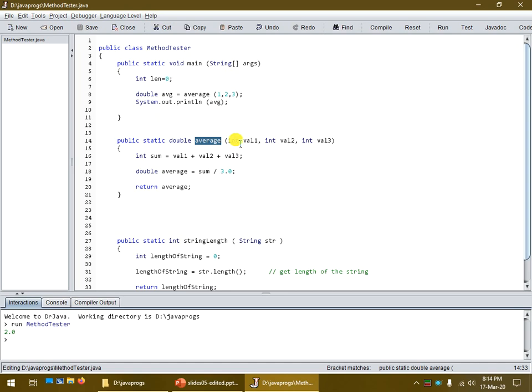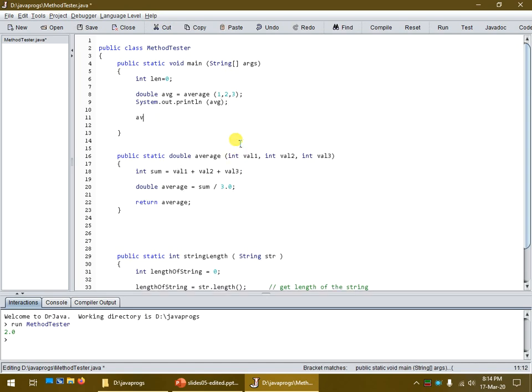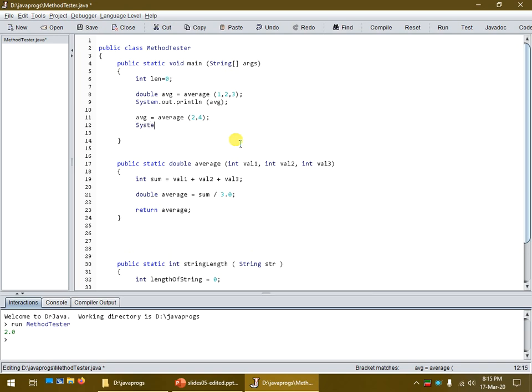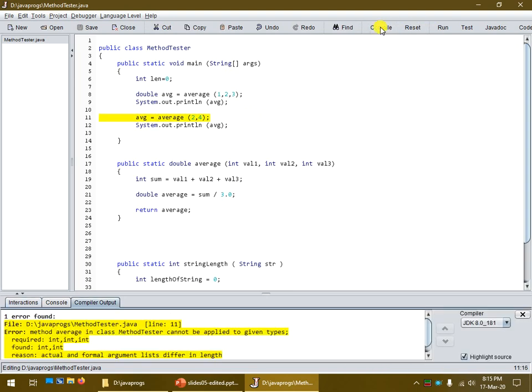How important is this? Well, let's write an additional method here. So I'm going to call this one, let's see, figure out average. We'll use the same variable called average. We'll call another method here called average. And in this case, I'm only going to have 2 parameters. Not 3, but 2. And let's display this. So we're displaying the average again. Let me try and compile it, and we'll see what Java says.